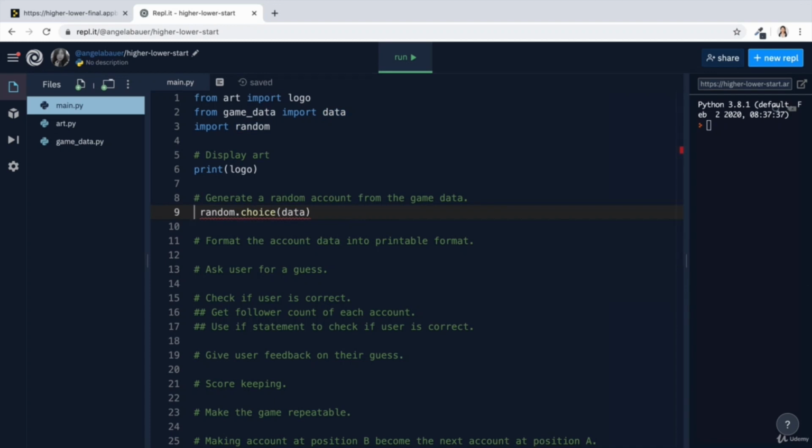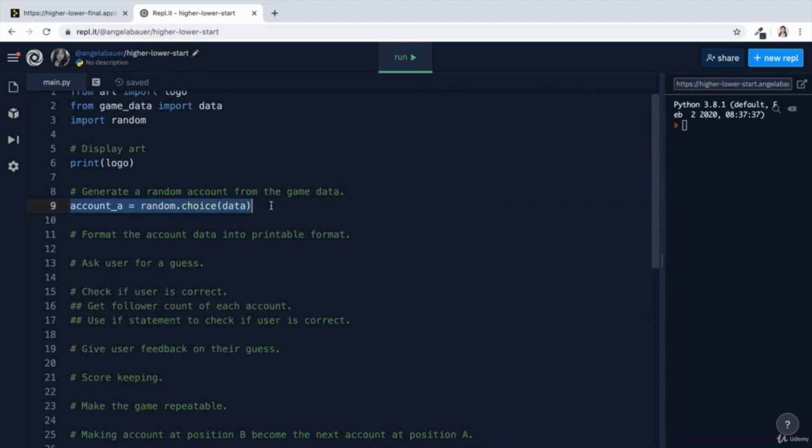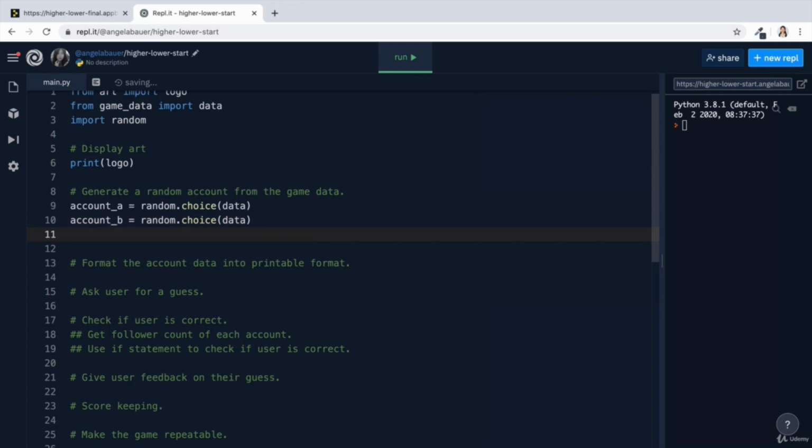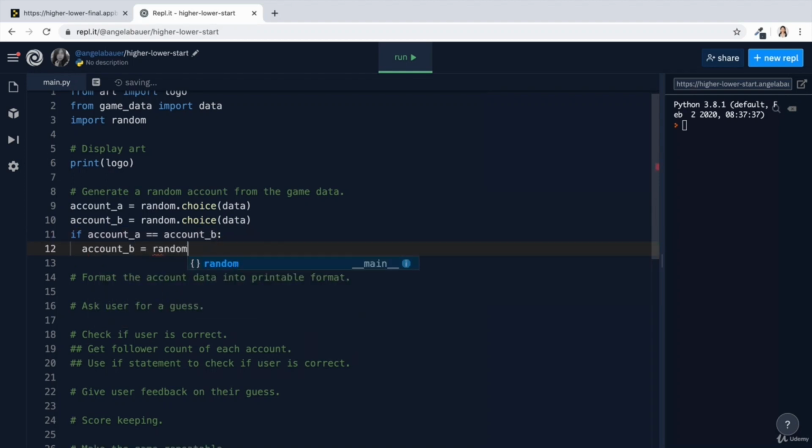Let's call this account maybe account A, and set that equal to the output from this random choice function. Now I'm probably going to need more than one random account because I need to compare A against B. By calling random choice on data again, I get another random account. So at this point, we've got account A and account B, which hopefully are different from each other. But if you wanted to, you could in fact check and just make sure. So if account A equals account B, then in this case, you make sure that account B is regenerated.